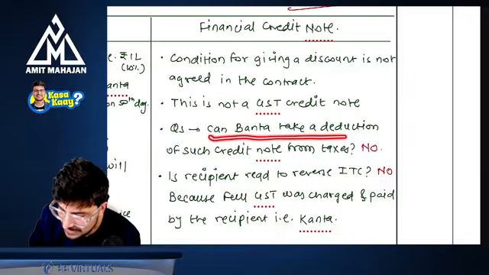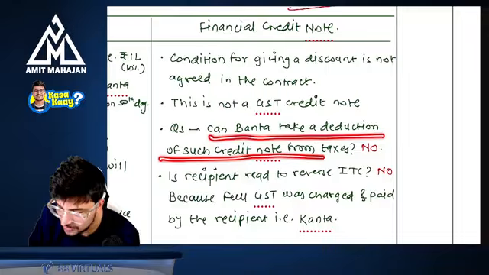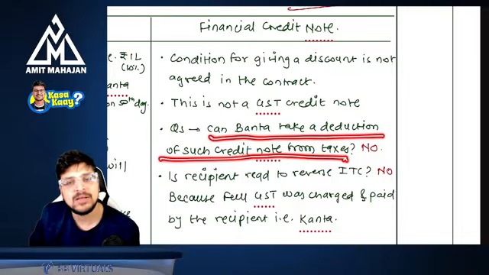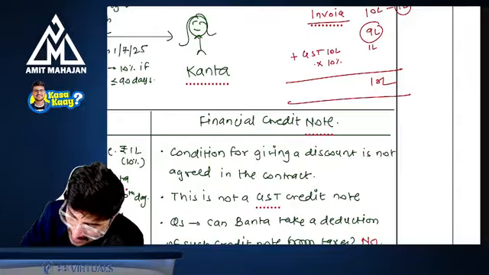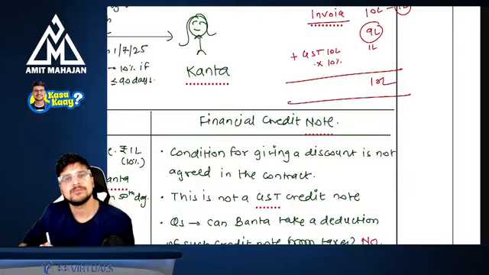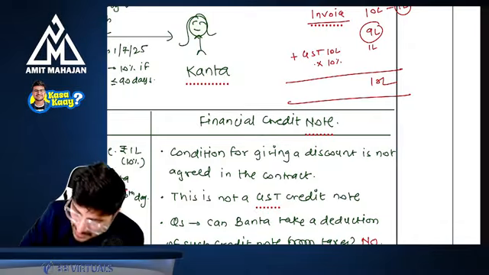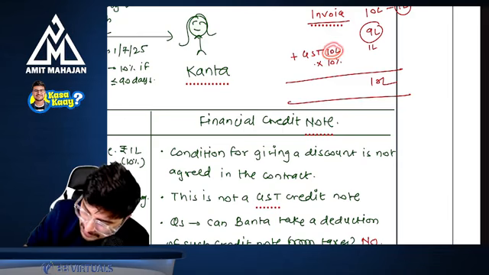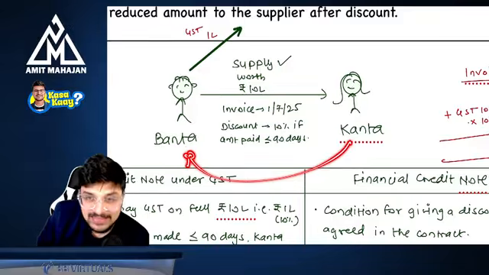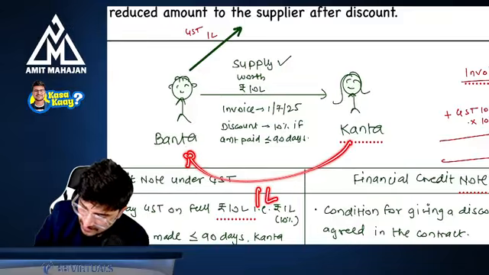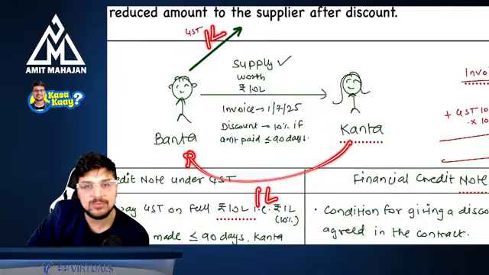Question: can Banta take a deduction of such credit note from taxes? Can Banta reduce the outward tax? No, because Kanta will make a payment of GST on 10 lakhs only. Correct? Meaning, how much GST will Kanta give? 10% of 10 lakhs, that is 1 lakh. Banta has already paid 1 lakh rupees to the government.